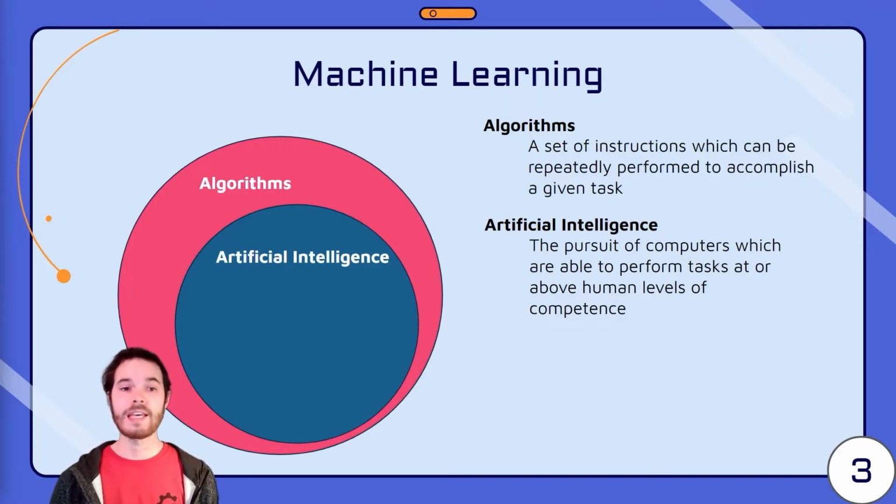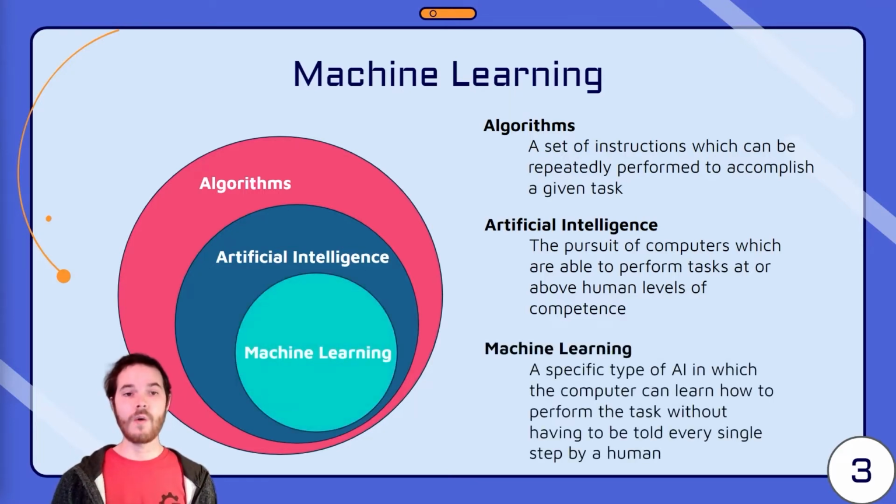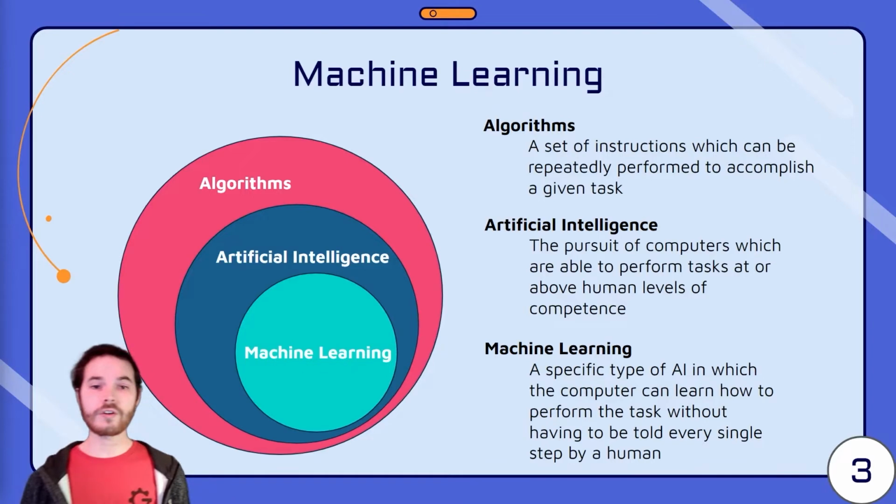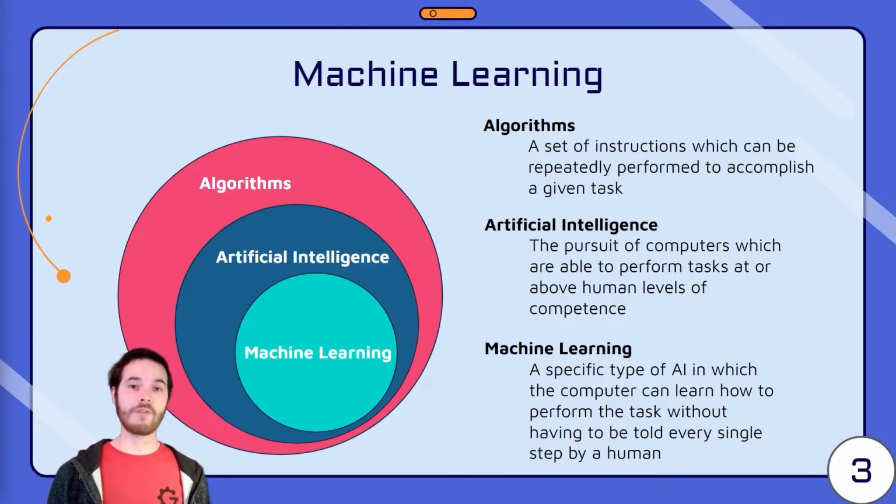Machine learning, then, is a subset of AI, in which an algorithm can learn to change its behavior and arrive at the correct answer without having to be told every single step by a human. So a lot of the time, when people are talking about AI, artificial intelligence, what they're actually talking about is machine learning.